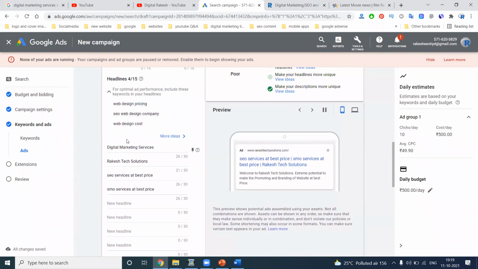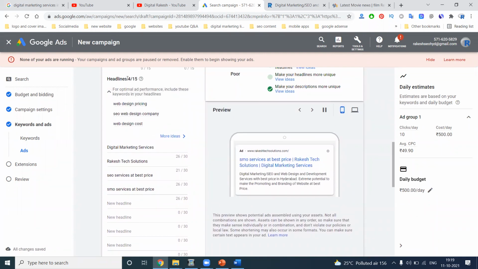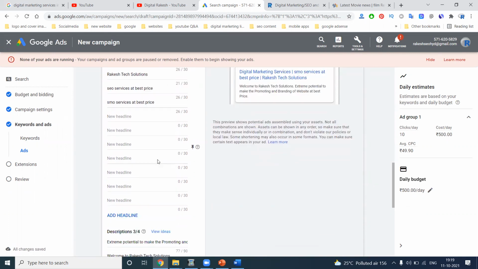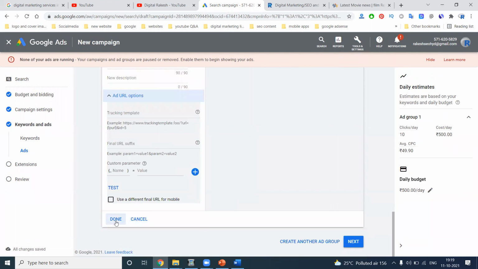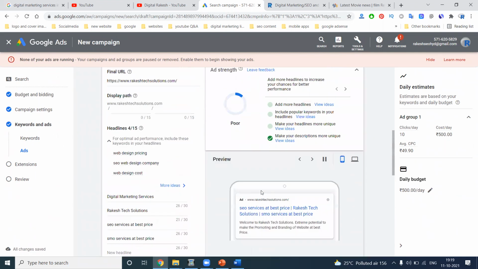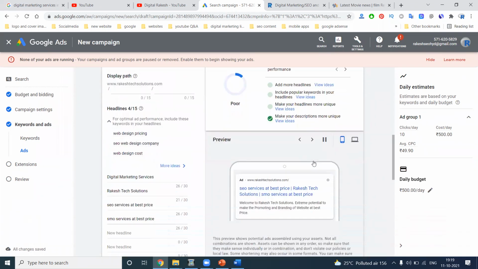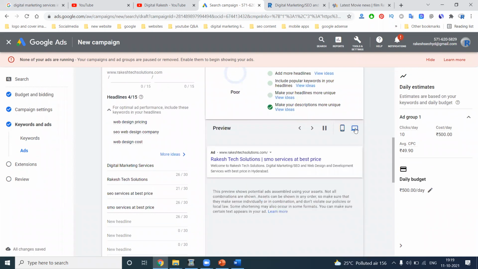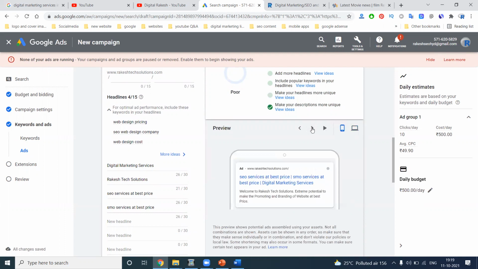And the title is here. How many headlines can you write? Up to 15. Previously how many? 5. Now there is a 15 option. Is it clear? After this, click done. Is anything missing here? Now you can see the ad, with desktop and mobile previews for a particular ad.